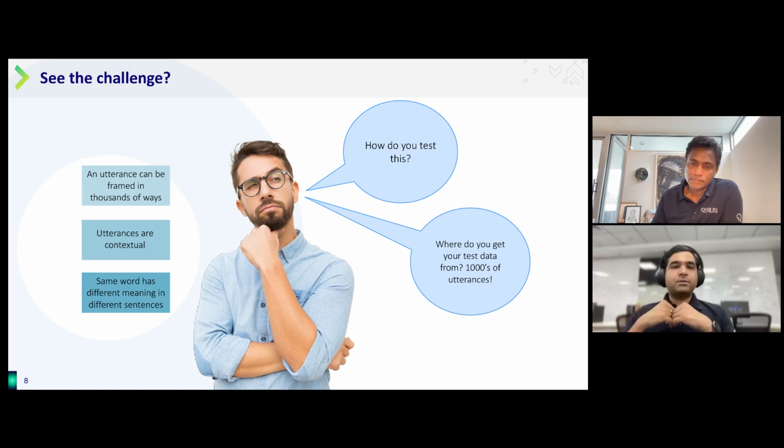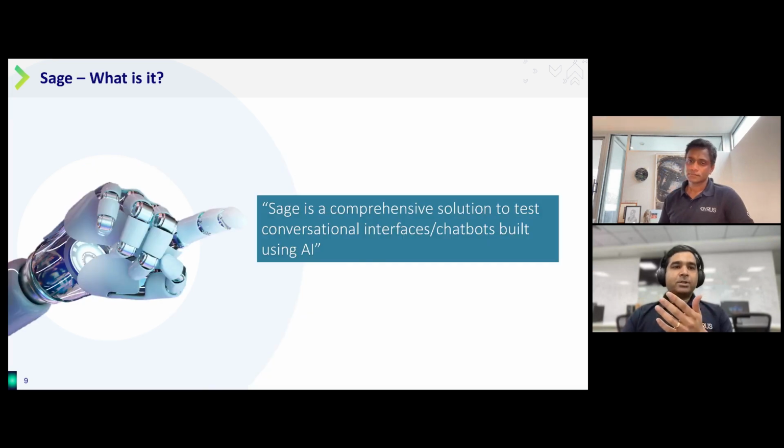Hence the need is for us to generate thousands of these utterances, and these utterances should encompass all the idiosyncrasies of human communication, especially in the written form. We'll touch upon what those idiosyncrasies are. We should also be able to generate a lot of synonymous entities like NYC and New York, and that's exactly where Sage comes in. Sage is that one single platform which will help you drive the testing that is required to test these AI-based bots comprehensively.